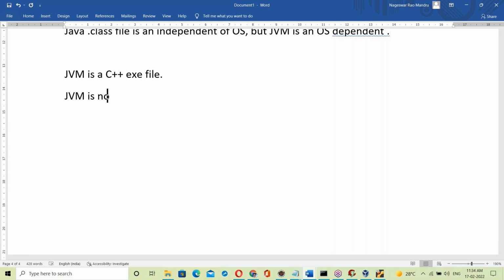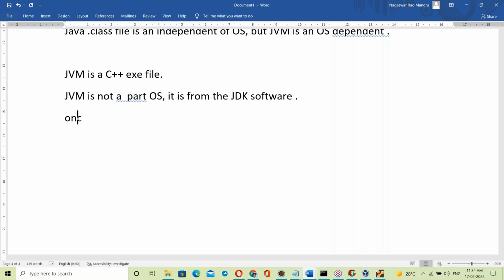The JVM is not a part of the OS. It is from the JDK software. JDK means Java Development Kit. So the JVM is not part of the OS; it is from the JDK software.